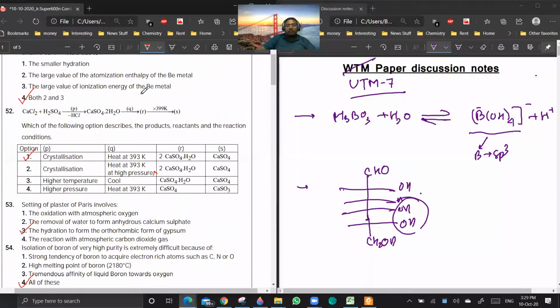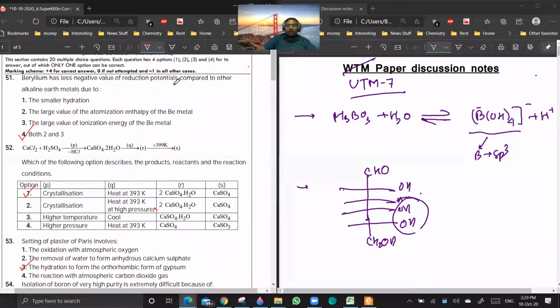Question 52, sir. Yes, in 52, I think someone sent me a snapshot. High pressure was not written there. So this is going for correction or key change. Getting the point? Yes, sir. 51 is not a doubt.